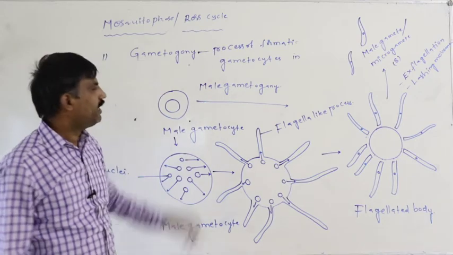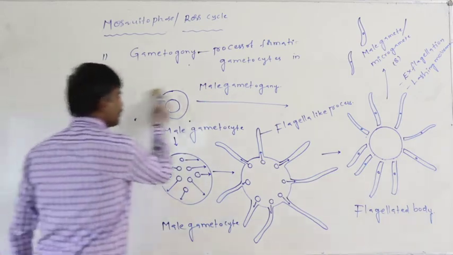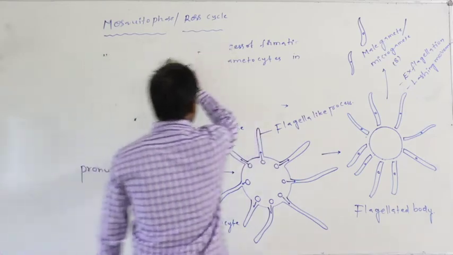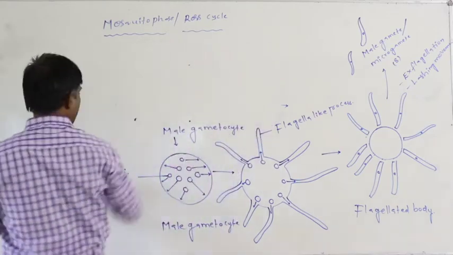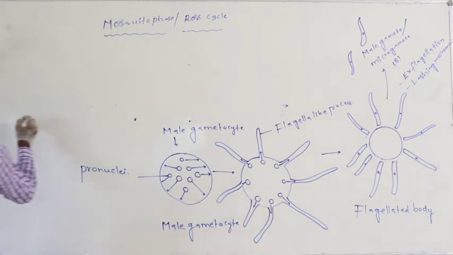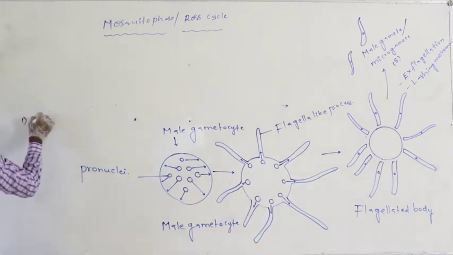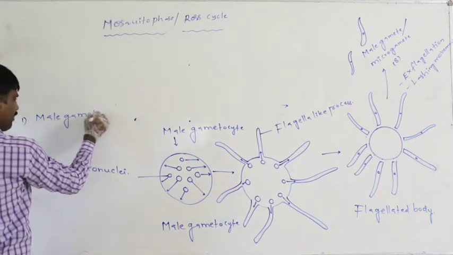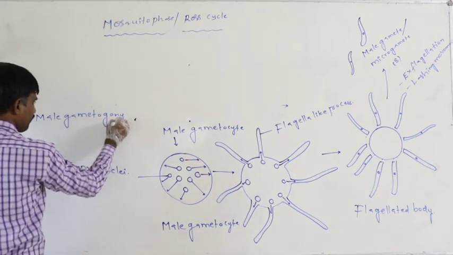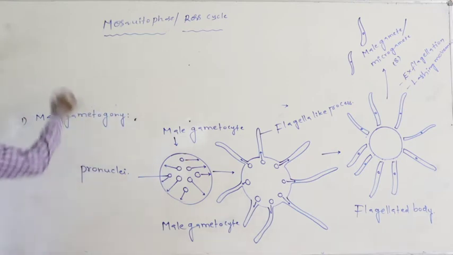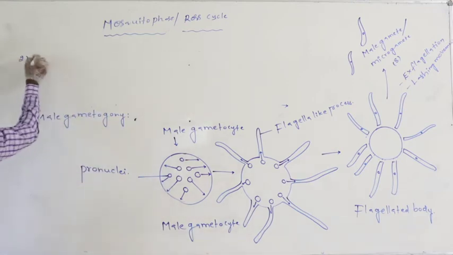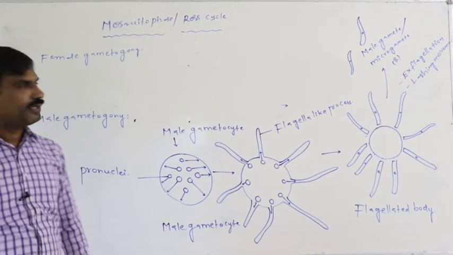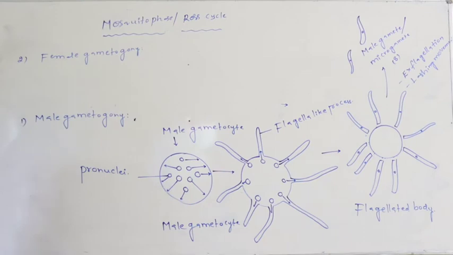This is the male gametogamy. Second one is the female gametogamy.